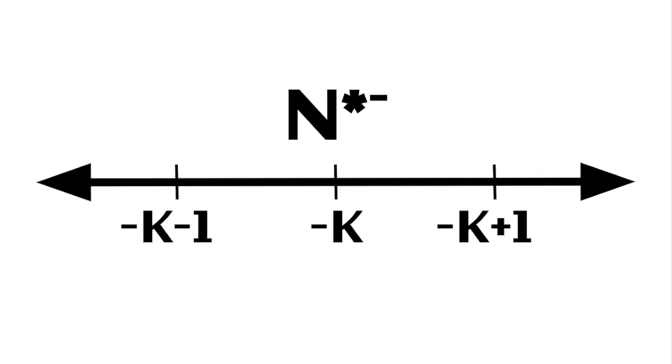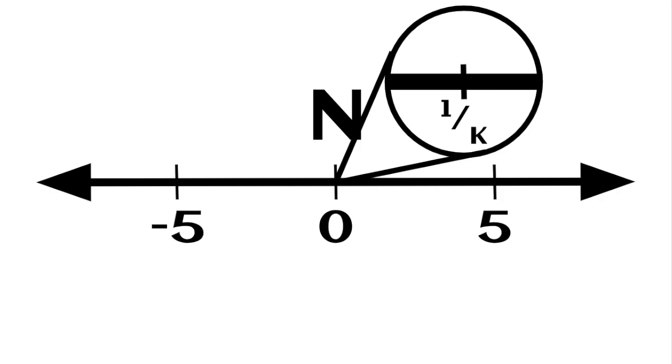And you can take reciprocals, creating values like 1 over k, a number which is closer to 0 than any real number. You can also take reciprocals of the other numbers on n prime. Some, like 1 over 2k, are closer to 0 than 1 over k, while others, like 2 over k, are farther. But all of these numbers are still closer to 0 than every number that is on n. This creates something called the infinitesimal monad, an infinite group of infinitely small values.